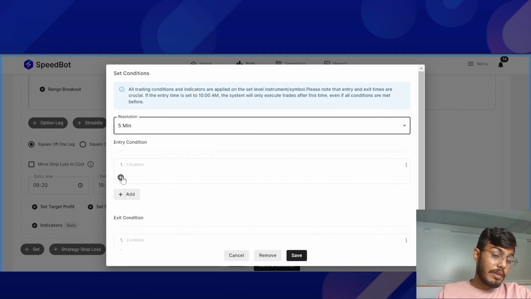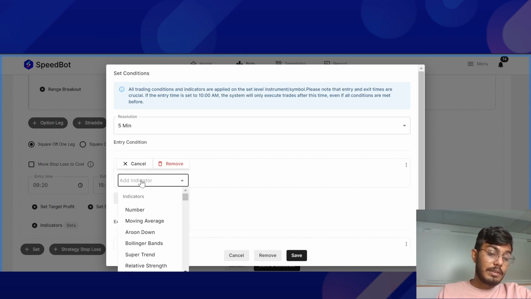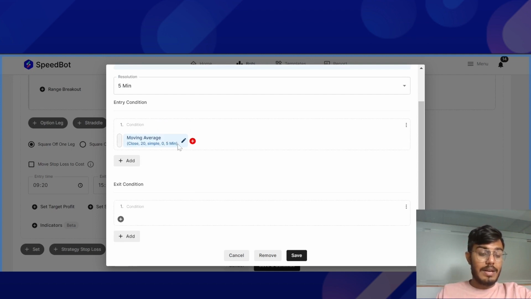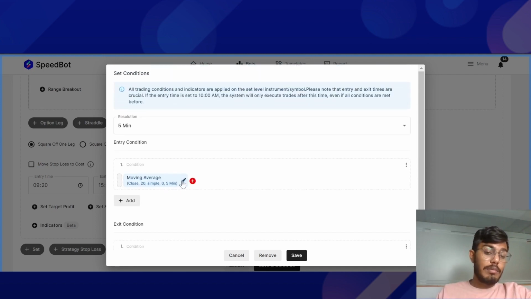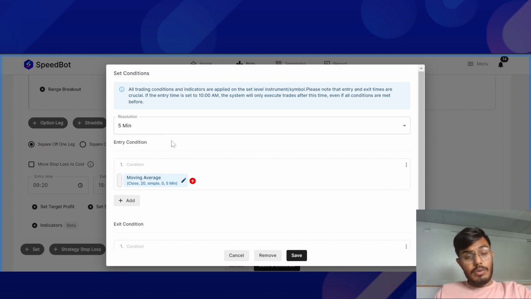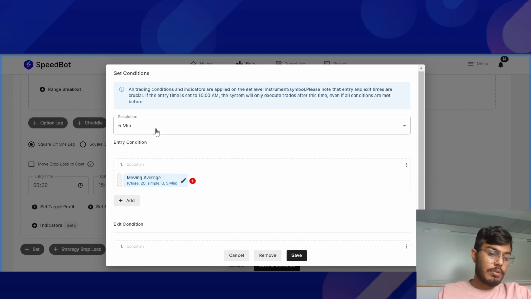It means that whatever conditions you select, let us say the moving average condition is selected, all the calculation will be done based on this particular resolution. So that's how you'll be able to create an indicator based bot on different timeframes that you'd like to define.